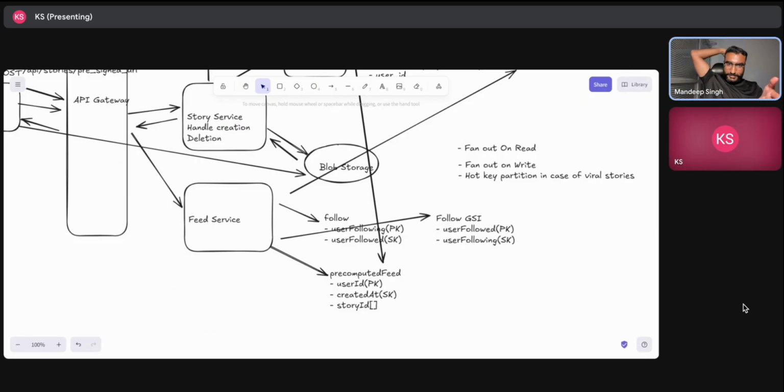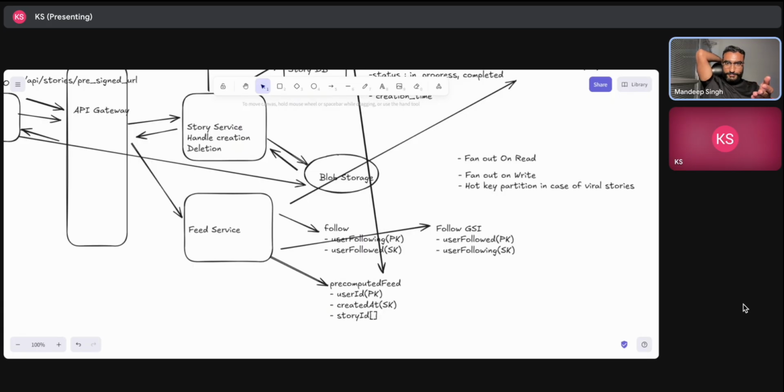First, it checks the pre-computed feed for this user, which gives you the information for normal users. Second, you get the stories for celebrity users. Once that is done, you have story IDs. From those story IDs, you call this other table and get the information. Yes, there will be these calls for sure.